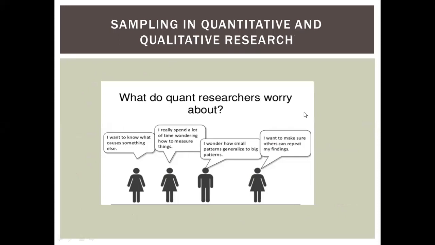Now we see some difference in sampling in quantitative and qualitative research. In quantitative research, the researchers want to know about the causes of something, and they spend a lot of time wondering how to measure things, and how small patterns generalize to big patterns, and to make sure others can repeat my findings or similar findings.